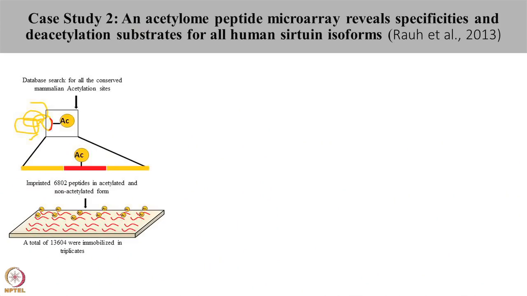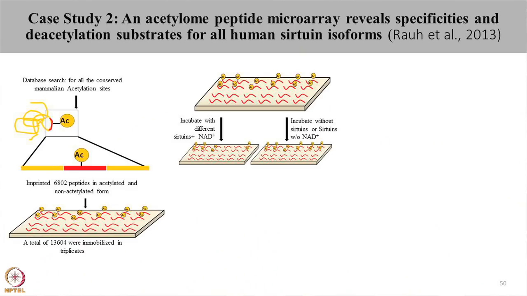The peptides used here had lysine at the 7th position, flanked by 6 amino acids upstream as well as downstream. So, 13-mer peptides were imprinted onto the arrays, and a total of 13,604 peptides were immobilized in triplicates. These peptide arrays were incubated with different isoforms of sirtuins and without sirtuins, and also with and without NAD to check for the activity of sirtuins.